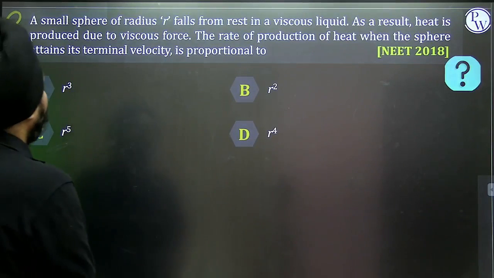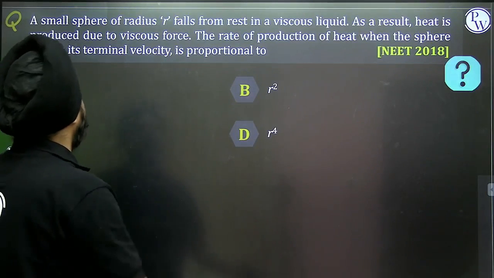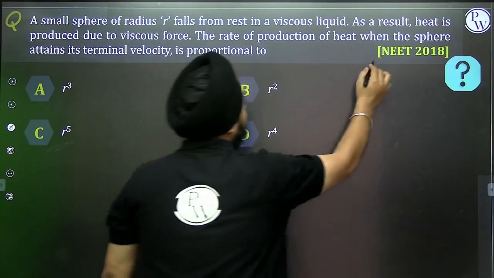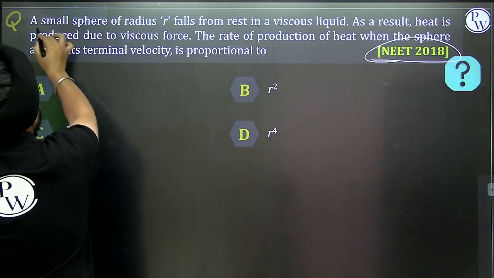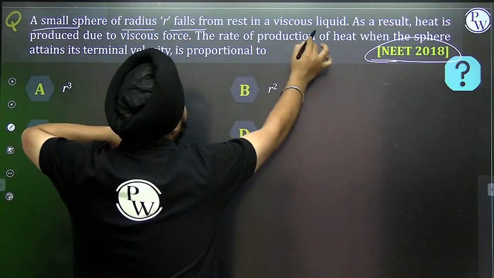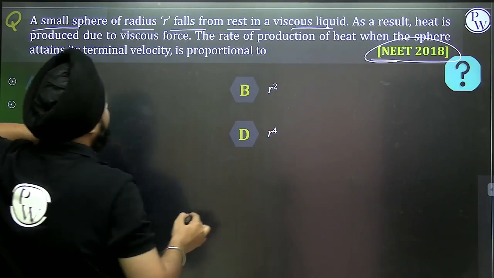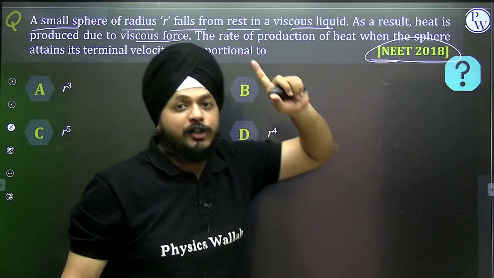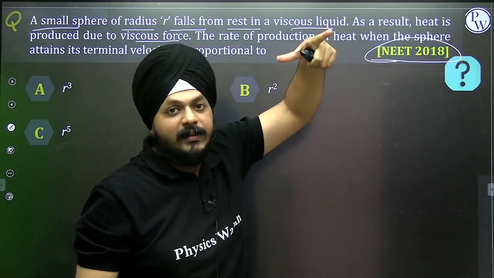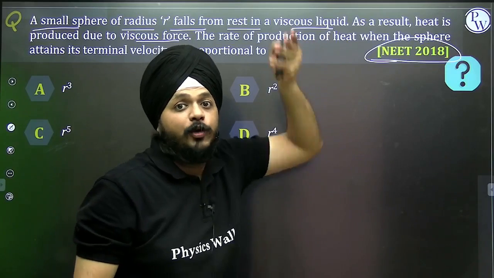A small sphere of radius r falls from rest. See, NEET 2018, a question on viscosity, the viscous force, has been asked. The small sphere of radius r falls from rest in a viscous liquid. As a result, heat is produced. The rate of production of heat, when the object is dropped, heat is produced.